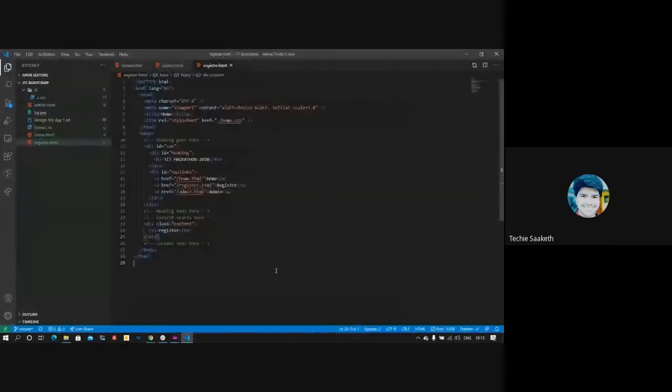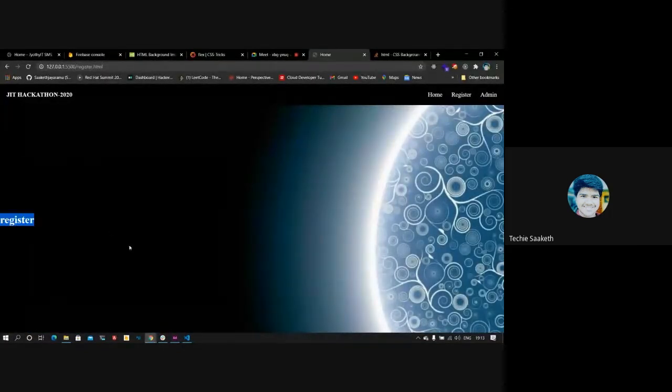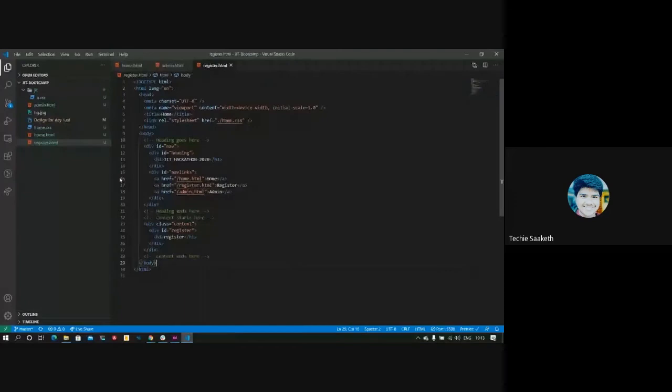Yes. Now we have to add this registration form inside this content. So we'll do it like this. We'll create a div for it and we'll give it an ID. You know how it looks. We have it here. The contents of this are not quite visible because it's in black color. Now let's try changing its color.